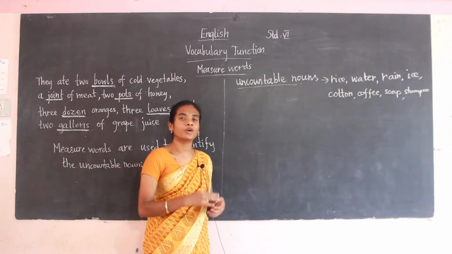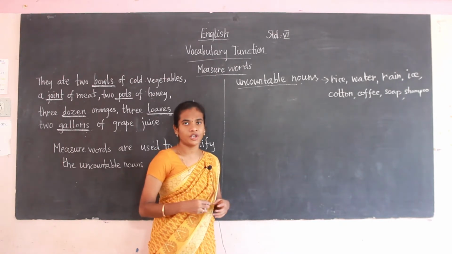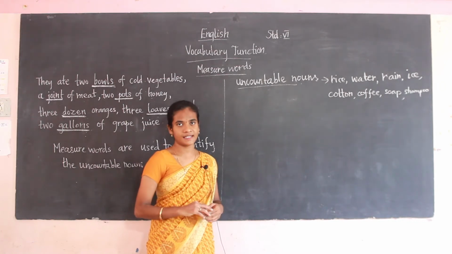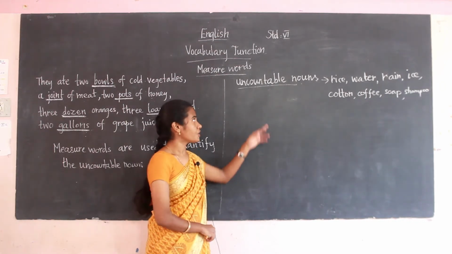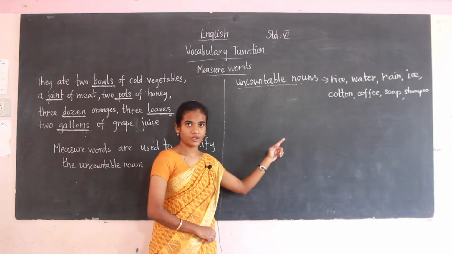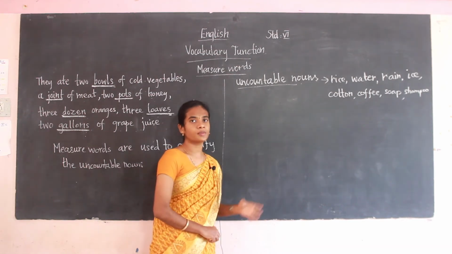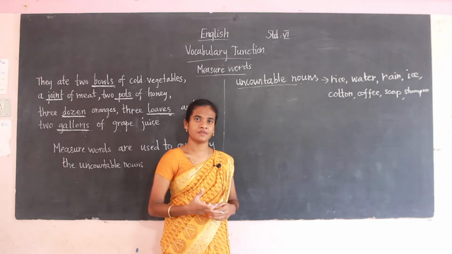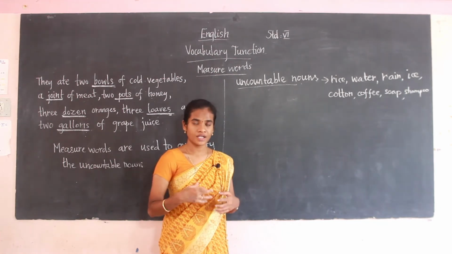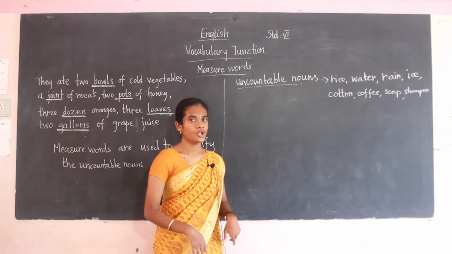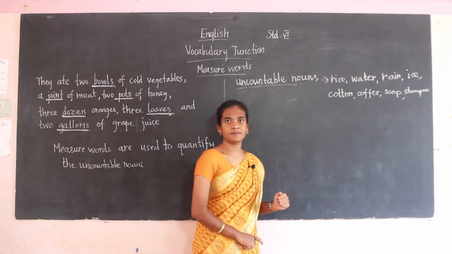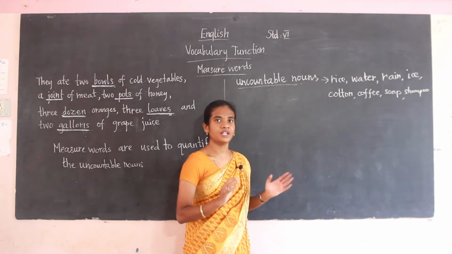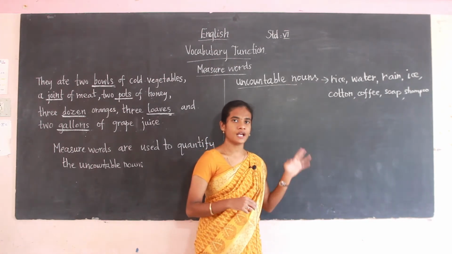When we are talking about the uncountable nouns, it is common to use the measure words to indicate how much of the substance you are referring to. For these uncountable nouns, we will be using the measure words. Why are we using the measure words? To indicate how much of the substance you are referring to. If you are taking rice, how much of the substance you are taking, for that we will be using the measure words. So students, is that clear?